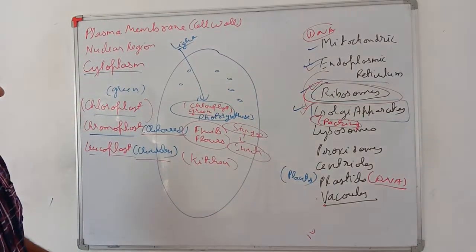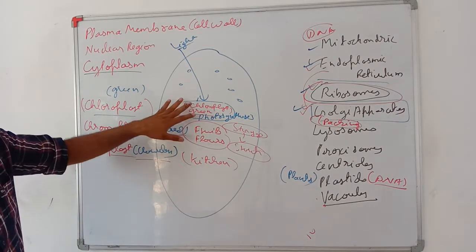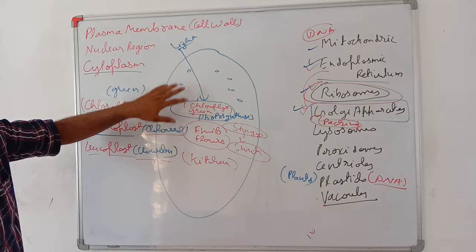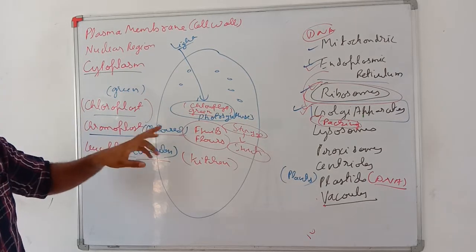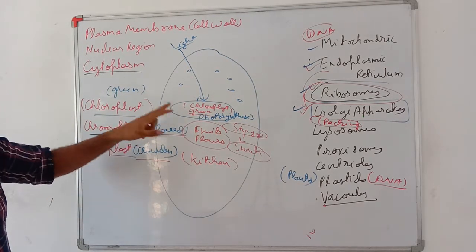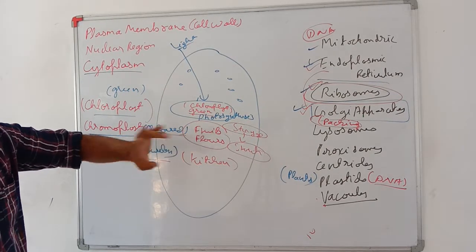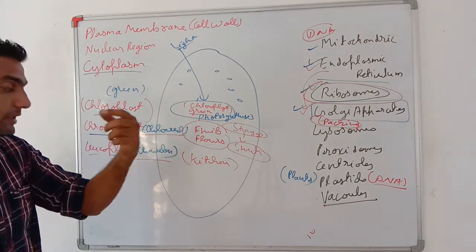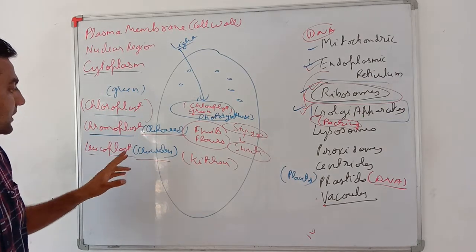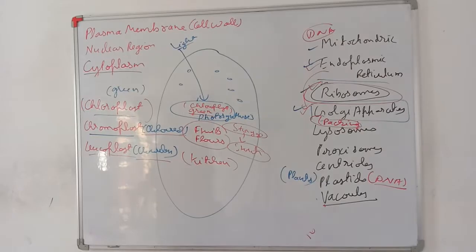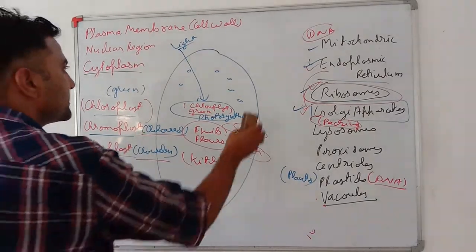So my dear friends, plastids are the kitchen of the cell. Green colored plastids have chlorophyll in them for photosynthesis. Chromoplasts have other colored pigments in them, give color to the plants, and help in pollination and attracting many other things. And the leucoplast, the colorless plastid, helps in storage. Okay, my dear students, plastids are present in plants.